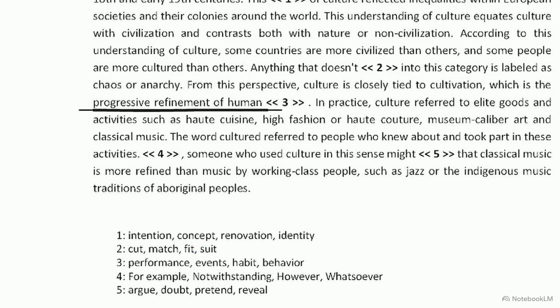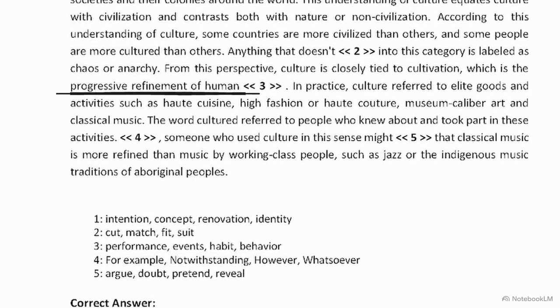Blank 3 asks us to define the progressive refinement of human something. The choices are performance, events, habit, and behavior. The surrounding context describes culture as a form of cultivation, implying a long-term developmental process. Performance and events refer to momentary actions, which contradicts the idea of a progressive refinement over time.